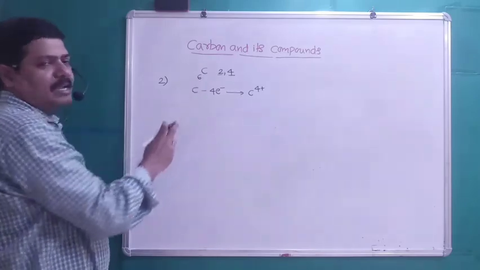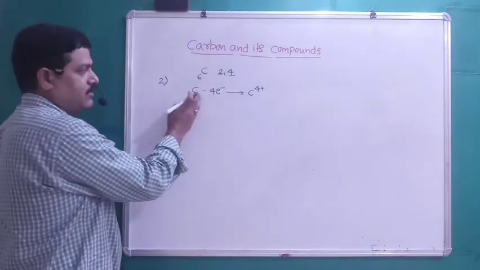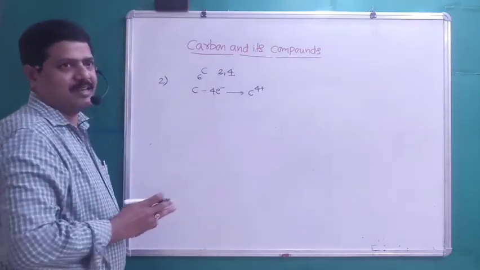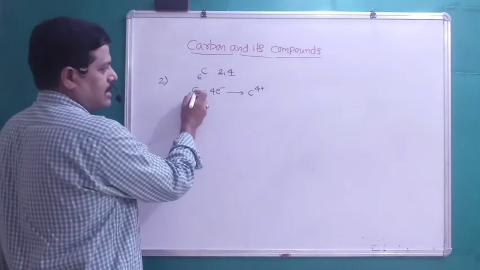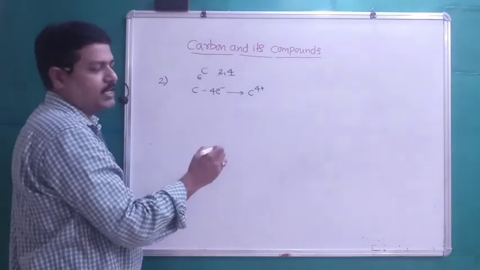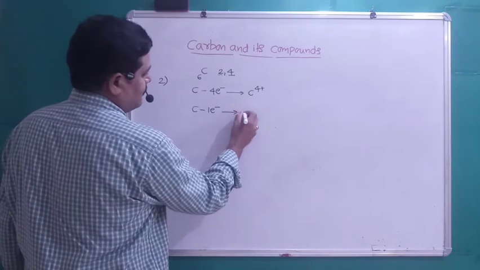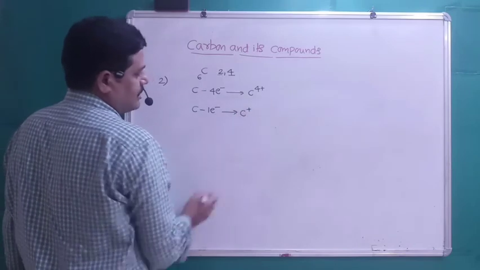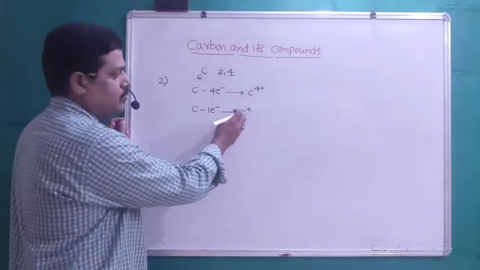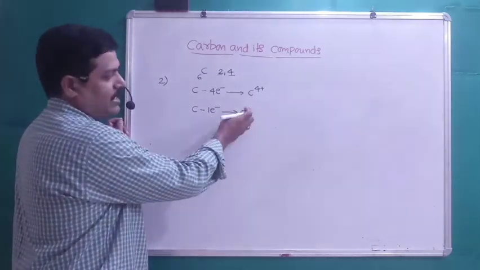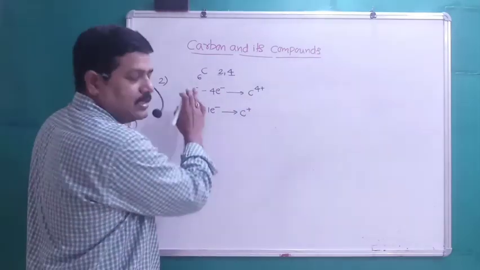It will get a duplet, but removing 4 electrons requires a large amount of energy. When we remove 1 electron from carbon, it forms C plus. After attaining the positive charge, it becomes very difficult to remove one more electron. So if removing one more electron is difficult, removing 4 electrons is impossible, right?